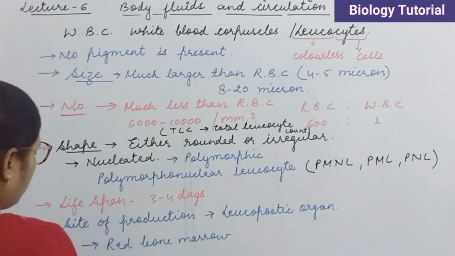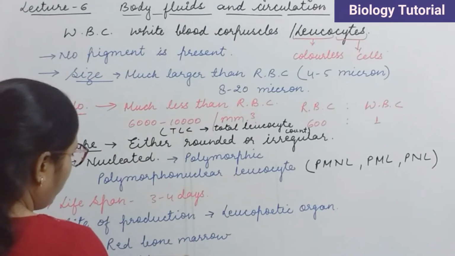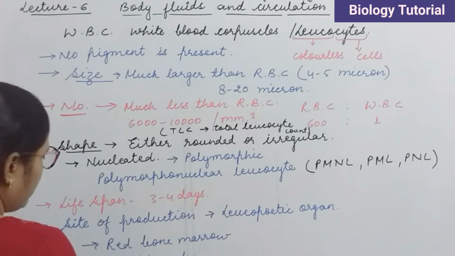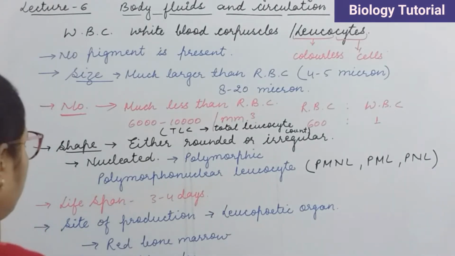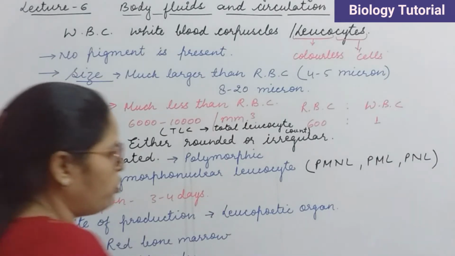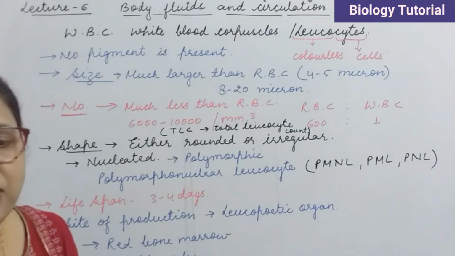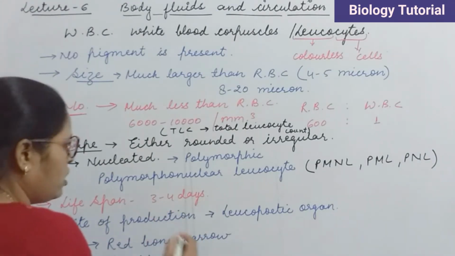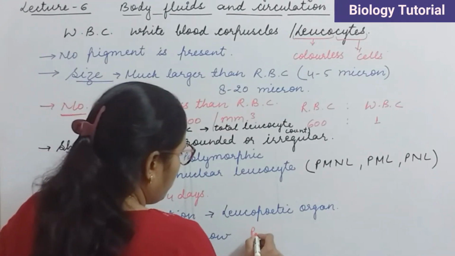Second one is lymph nodes. In case of lymph nodes, WBC are going to be produced. And the third one is spleen. So spleen is also the organ where the WBCs are going to be produced. And the process of production of WBC is called as leukopoiesis. Clear? So here I am writing about the process.